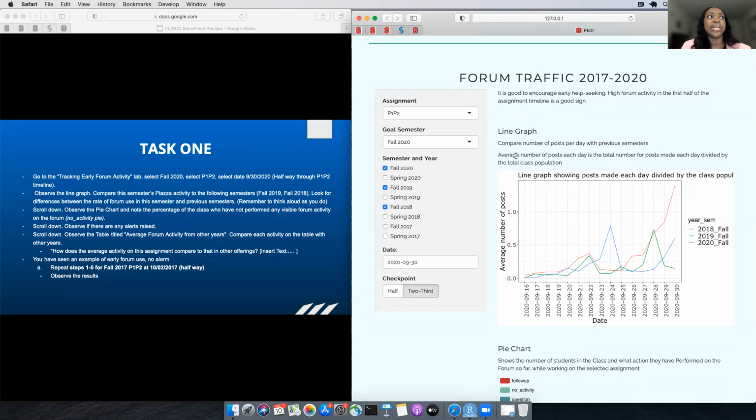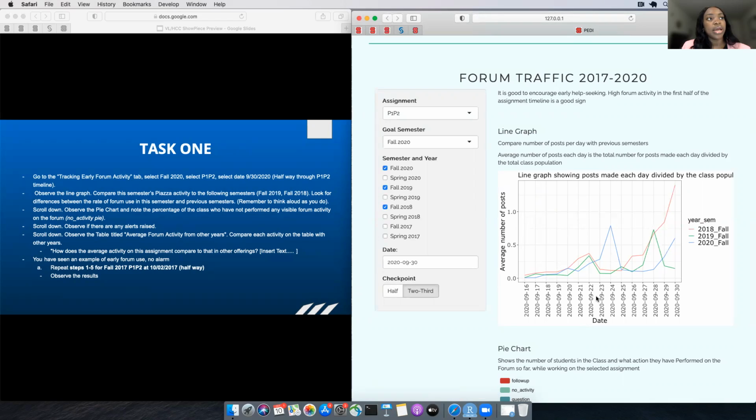So to define this line graph, it's just the average number of posts each day, which is the total number of posts made each day divided by the class population. We divided by the class population to be able to compare between the semesters. So this is the average post for this day and the average post for the next day. And it goes on like that.